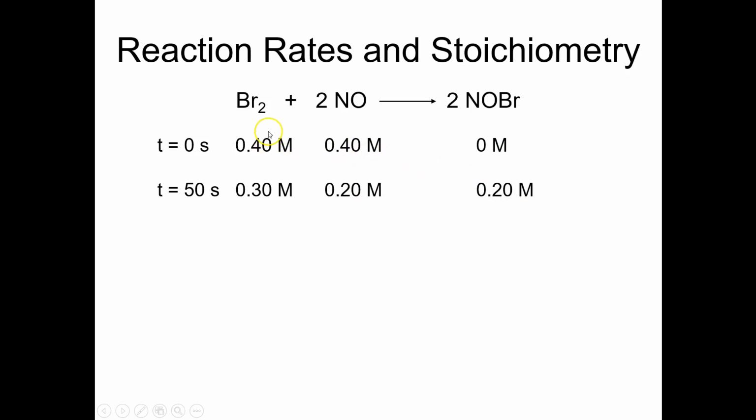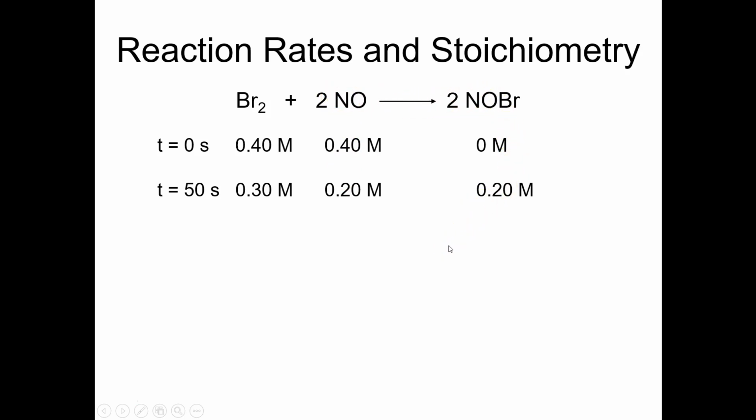And that makes sense because these things have to be consistent with the coefficients in the balanced equation. If this concentration goes down by 0.1 molar, this concentration has to go down by 0.2 molar because this is disappearing twice as fast as that is. And the concentration of the product has to change at the same rate that the concentration of the nitrogen monoxide is changing, because they both have the same coefficient.